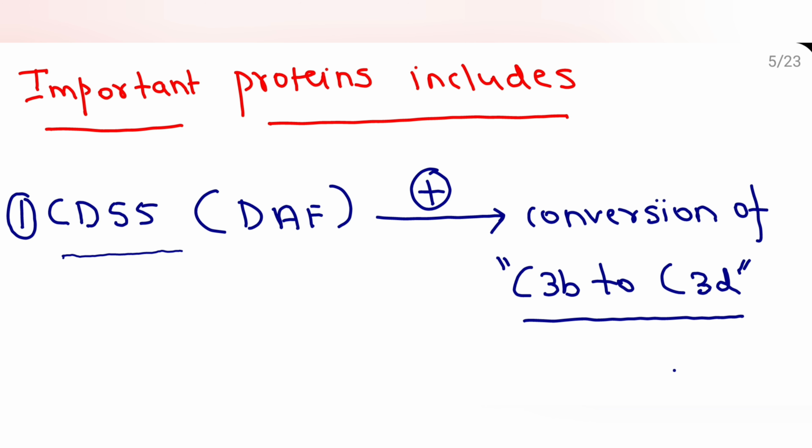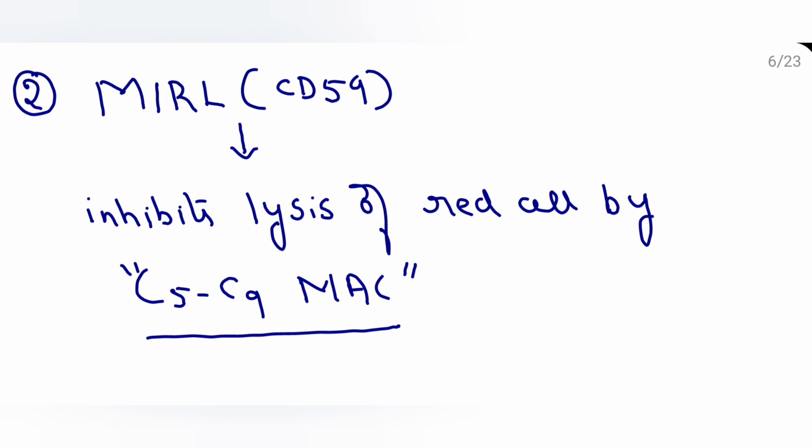Why? Remember CD55, which is also known as decay accelerating factor, DAF, which accelerates the decay of C3b, complement 3b, to complement 3d, thereby inactivating the complement activation. What is the function of CD59, which is also known as MIRL, the membrane inhibitor of reactive lysis?